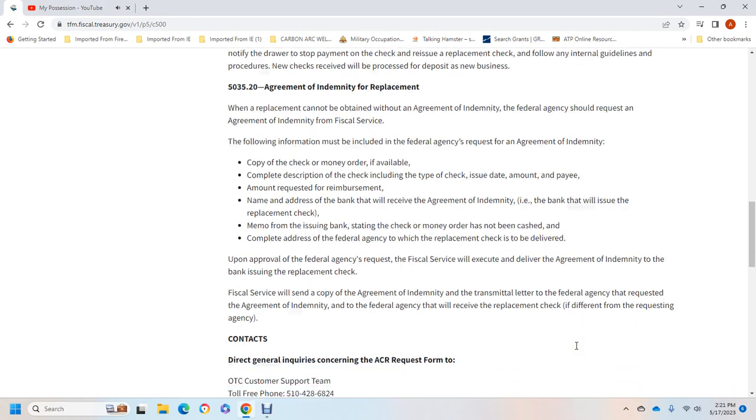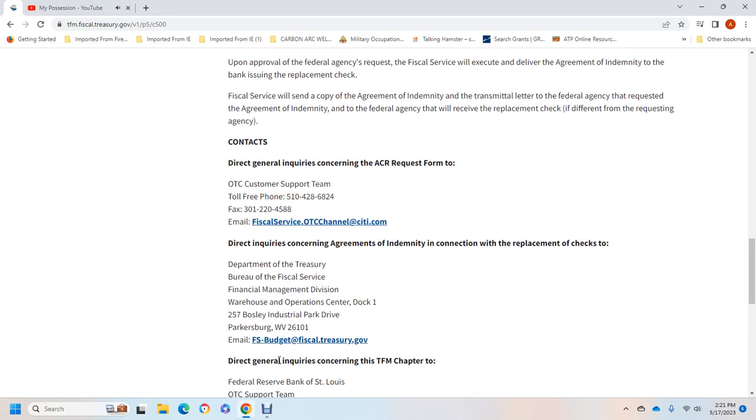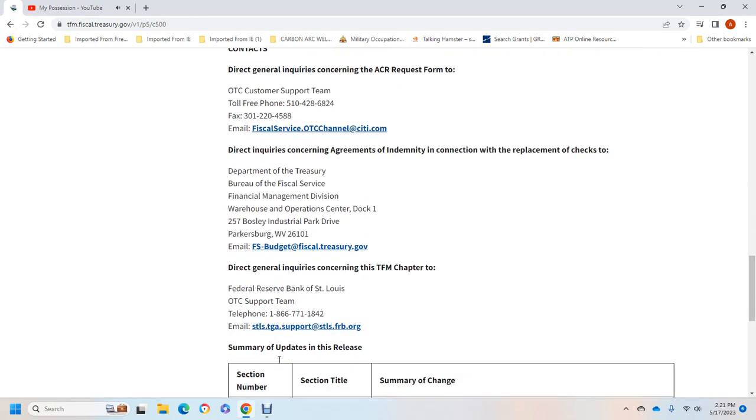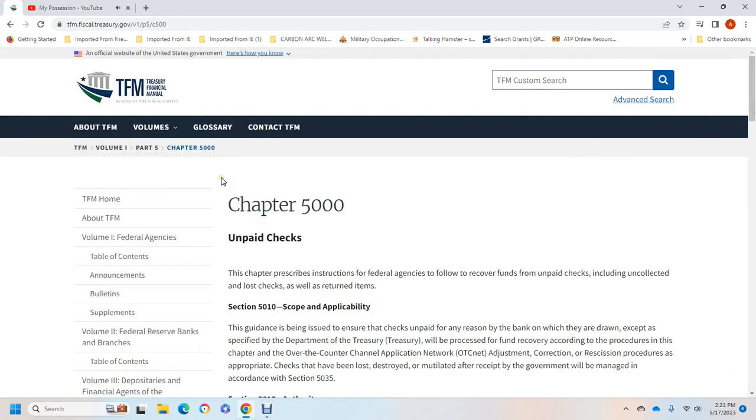If different from the requesting agency, your contact would be over-the-counter customer support, Department of the Treasury, Bureau of the Fiscal Service, Financial Operations Division, Warehouse Operations Center, Federal Reserve Bank, St. Louis. That's Chapter 5000 of Volume 1, Part 5, Treasury Financial Manual.